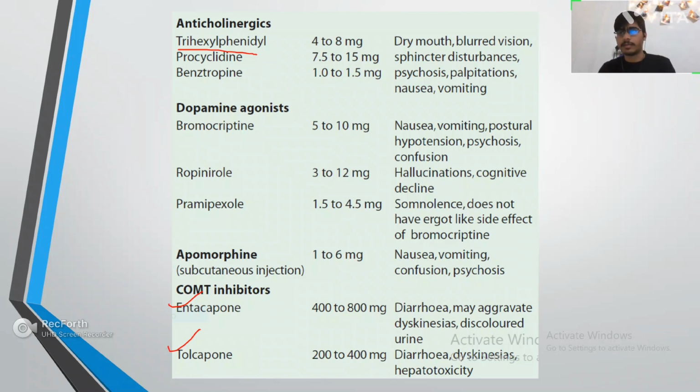Now for symptomatic treatment of tremors, we can use benzodiazepines. And we have some other dopamine agonists like bromocriptine, ropinirole, and pramipexole. As we have seen that dopaminergic neurons were depleted, so we can use dopamine agonists: bromocriptine, ropinirole, and pramipexole.